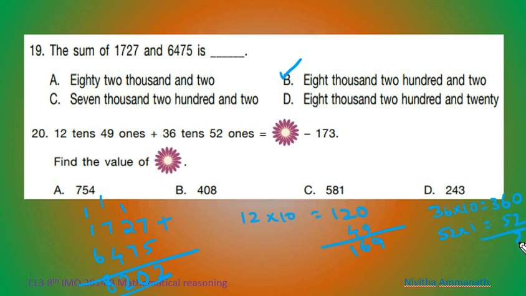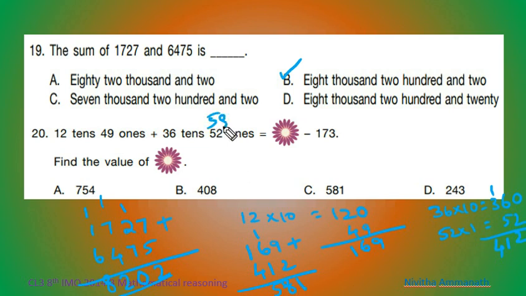So adding up 2, 6 plus 5, 11, 1 carry over 4, 412. So adding these two, 169 plus 412, that is 9 plus 2, 11, 1 carry over, 1 plus 6, 7, 7 plus 1, 8, 4 plus 1, 5, 581.